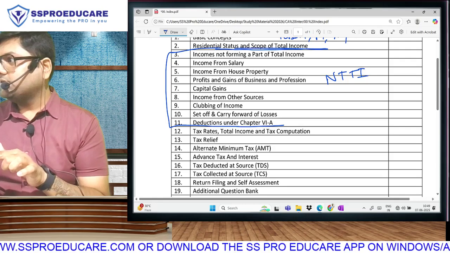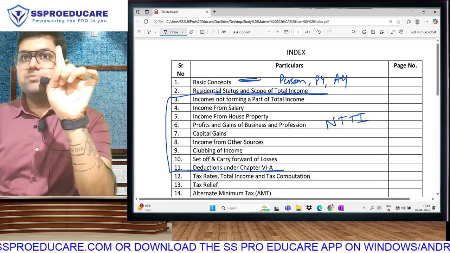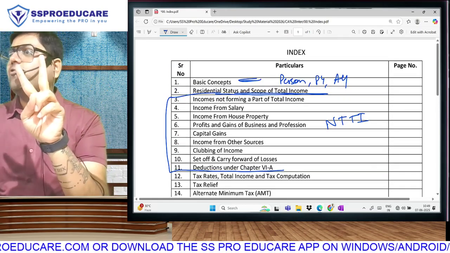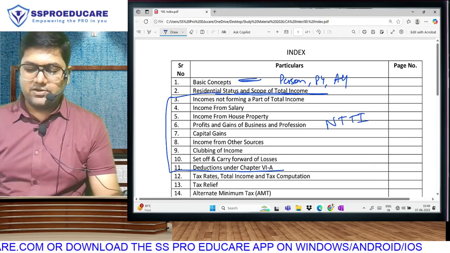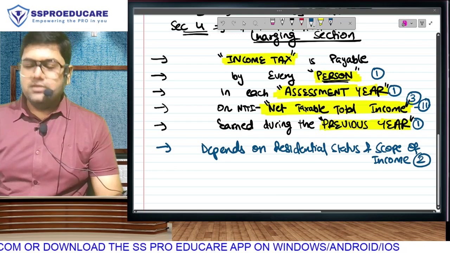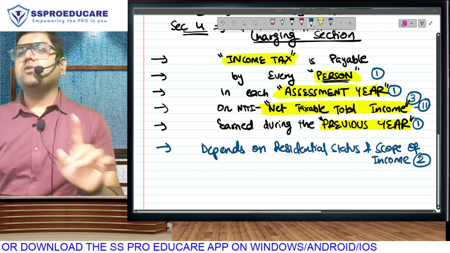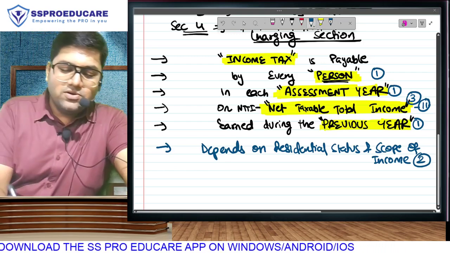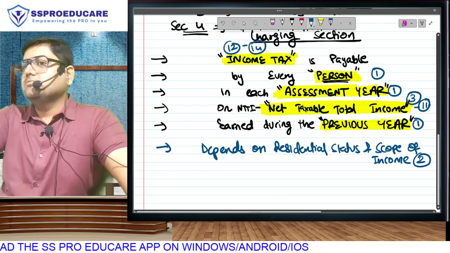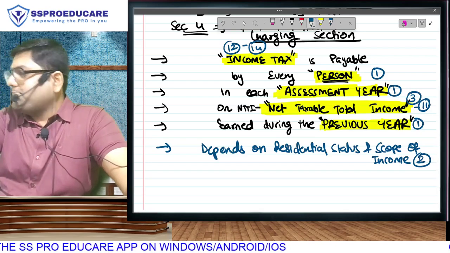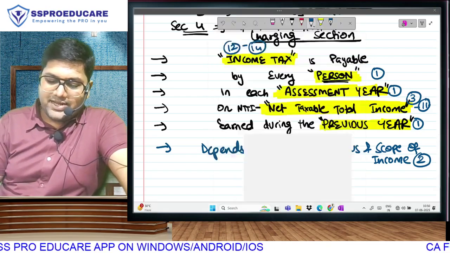the charging section. So, first chapter will teach us person, previous year and assessment year. Second chapter, residential status, the answer to the foreign situations. And then 9 chapters to calculate income. Then some are like, sir, income 9 chapters ho gaya, now 1 chapter for tax? No, bro, 3 chapters for tax. Chapter 12, chapter 13, chapter 14 are on tax calculation.